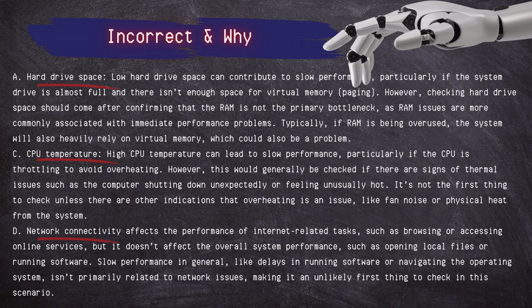Now, typically, if RAM is being overused, the system will also heavily rely on virtual memory, which could also be a problem. CPU temperature. Now, high CPU temperature can lead to slow performance, particularly if the CPU is throttling to avoid overheating. However, this would generally be checked if there are signs of thermal issues, such as the computer shutting down unexpectedly or feeling unnecessarily hot. It's not the first thing to check unless there's other indications that overheating is an issue, like fan noise or physical heat from the system.